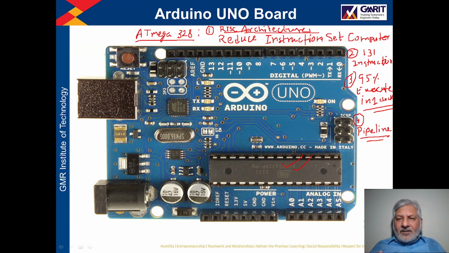most of the instructions should execute in the same clock cycle, that is one, right? So here 95% of instructions execute in one clock cycle. Due to that, the implementation of the pipeline is very efficient, and due to that pipeline concept, the speed of the operation is fast. Okay.